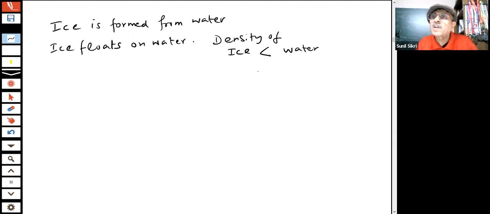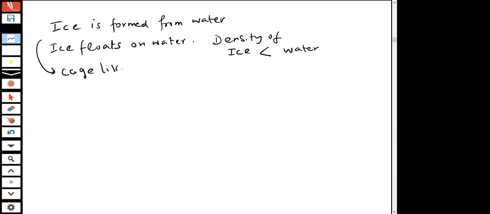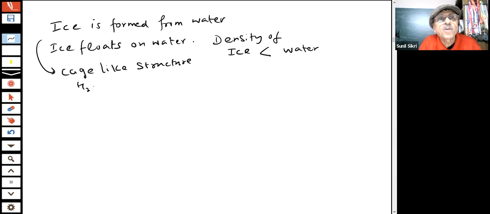Ice is lighter than water. It is a solid, it should be sinking, but it doesn't sink. Because ice formed from water has a cage-like structure, and these H2O molecules are held by hydrogen bonds.